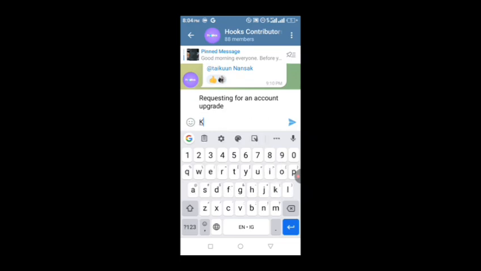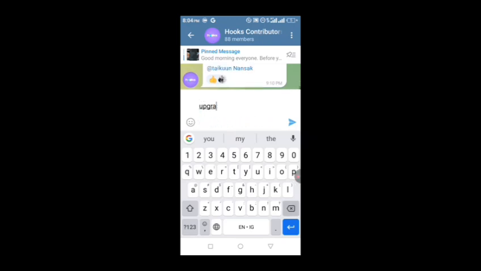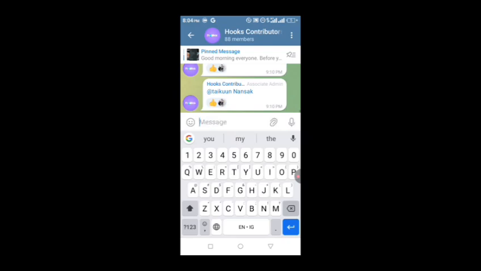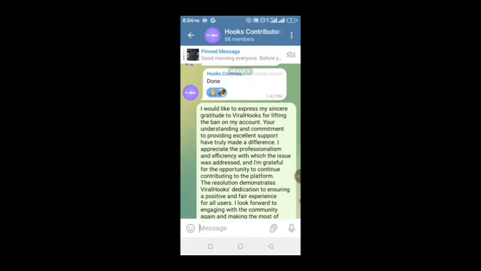I used this email address. You type this email address, then you just send it in. I'm not sending because I'm already a Hooks user, I'm already a Hooks contributor, so I'm not sending anything. That's how you do yours. Then they'll just respond to you and you receive an email that your account has been updated.